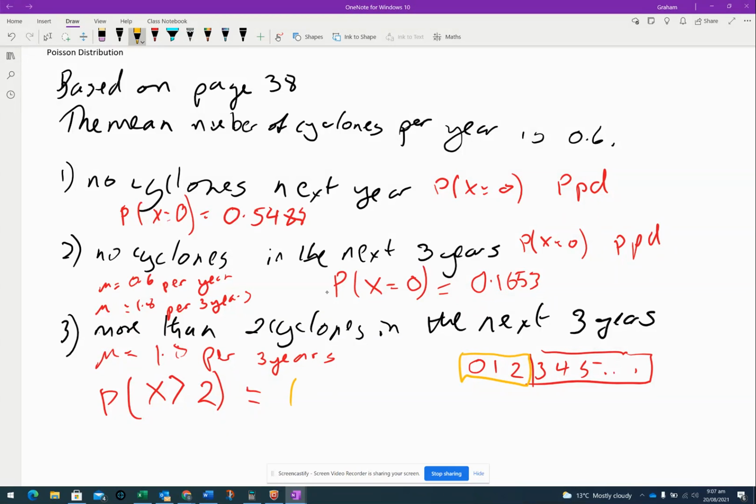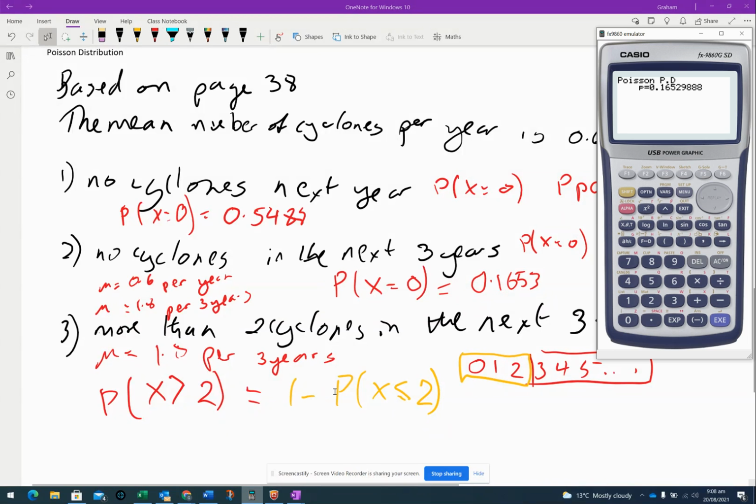So I'm going to work out 1 minus the probability of X being less than or equal to 2, which makes this whole problem a PCD. So goes back to my calculator, exit. I've got now less than or equal to 2.